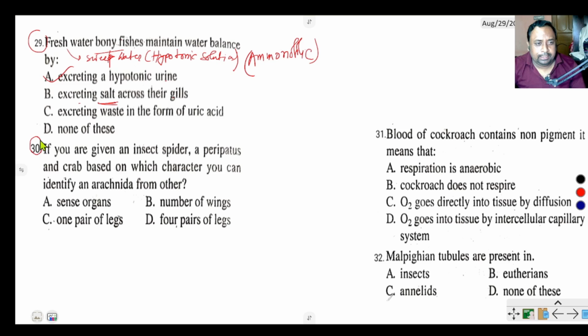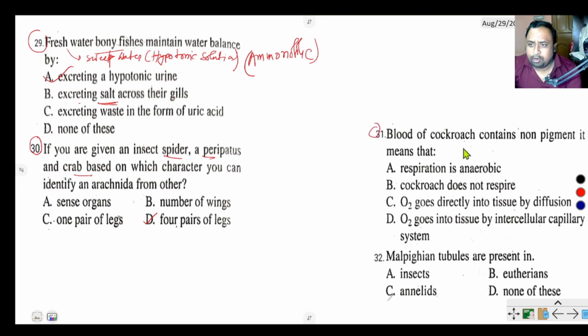Question number 30. If you are given an insect, a spider, a peripatus and a crab, based on which character can you identify an arachnid from the others? Sense organs, number of wings, 4 pairs of legs, 1 pair of legs. The correct option of this question is 4 pairs of legs.